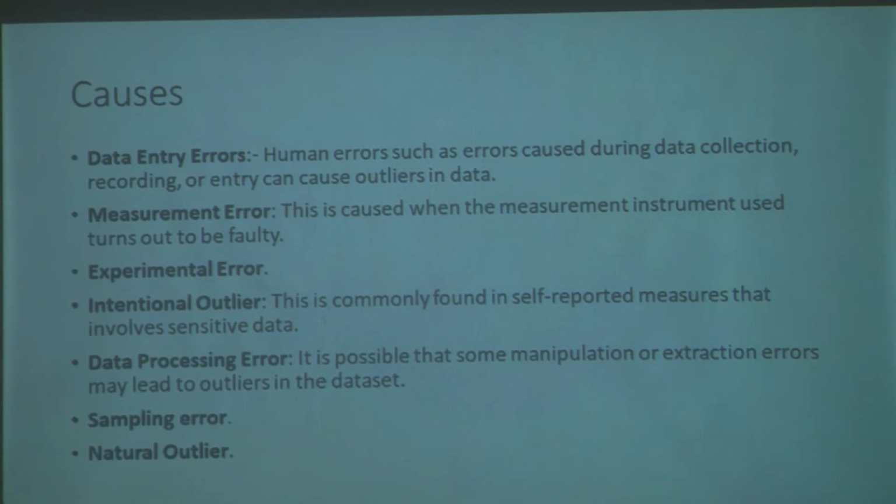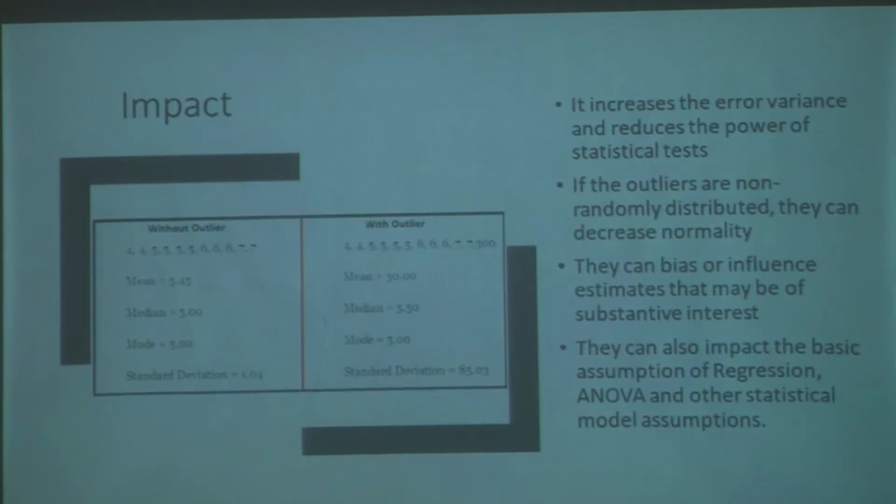So everybody's understood everything. But when it comes to the crunch, taking an exam, then you get to know how much people have understood. Okay, so there are intentional outliers, then there are data processing errors, sampling errors, and of course something which may occur naturally. So these are the causes. The impact is something that we have already understood.